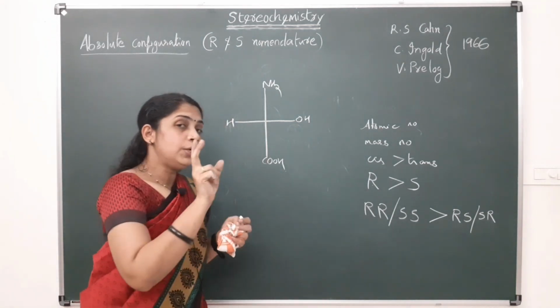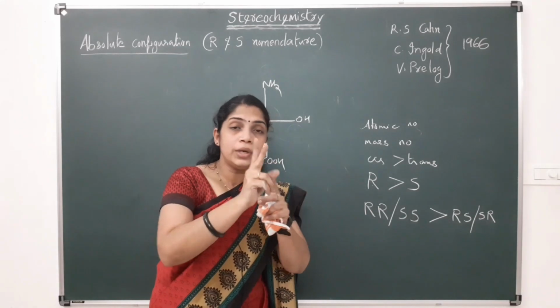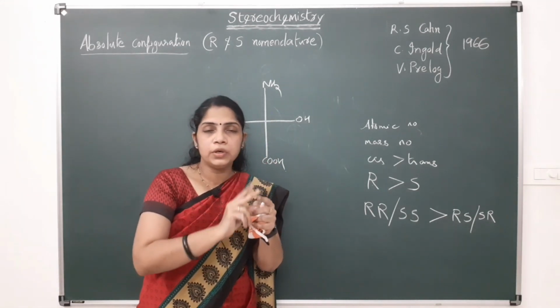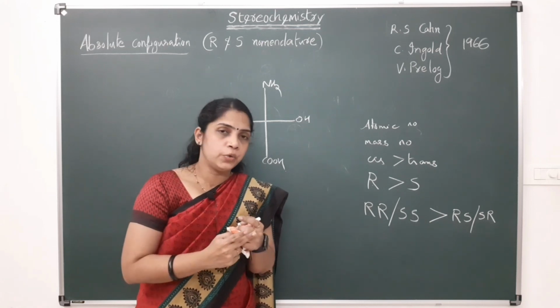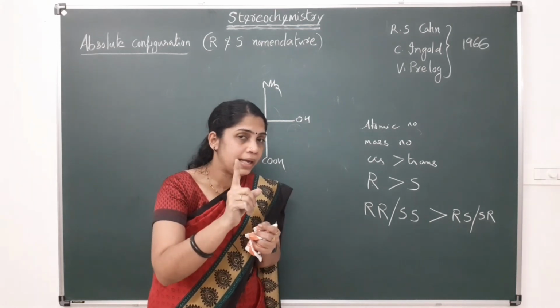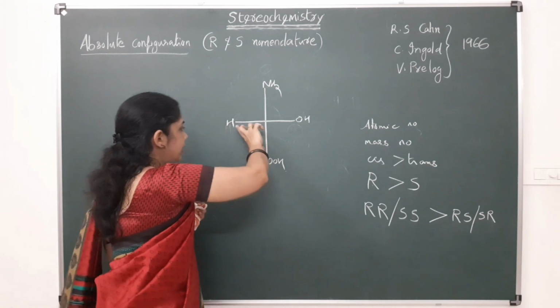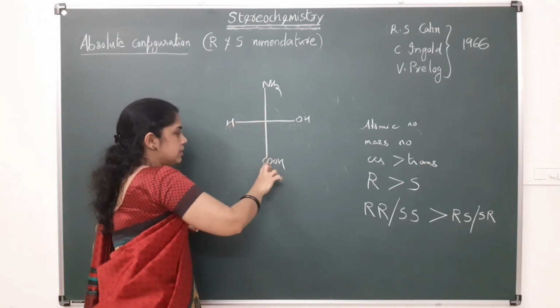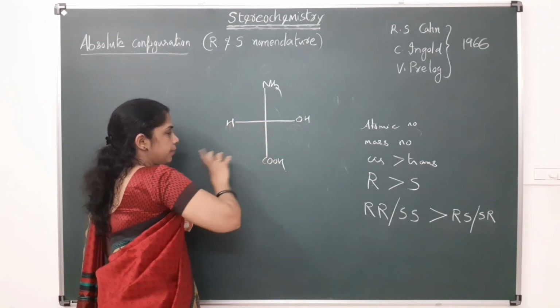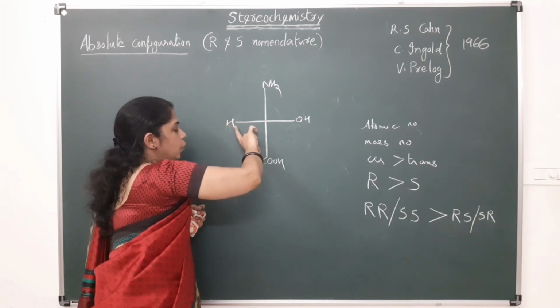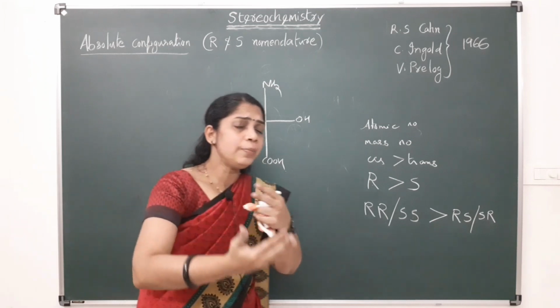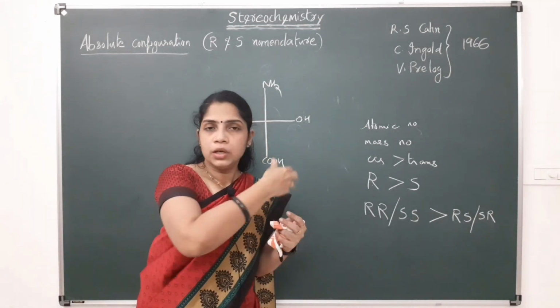We can do interchange of groups, interchange of two pairs of groups. If we interchange one pair, for example, this hydrogen comes here and COOH comes here, that will change the configuration.